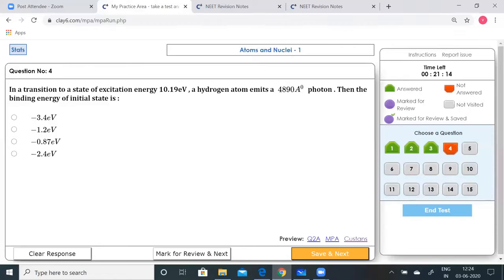In a transition to a state of excitation energy 10.19 electron volt, so the excitation energy is given as 10.19 electron volt, a hydrogen atom emits a 4,890 angstrom photon. Then the binding energy of the initial state is?